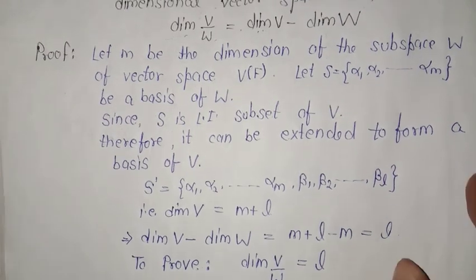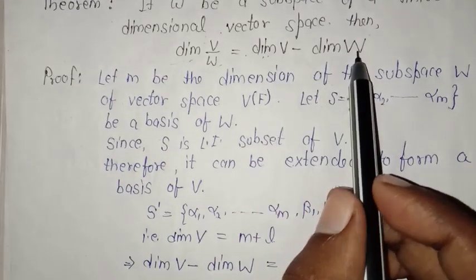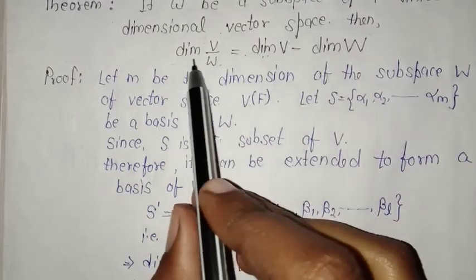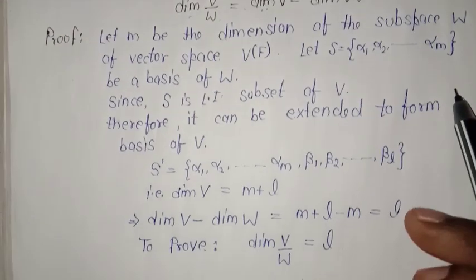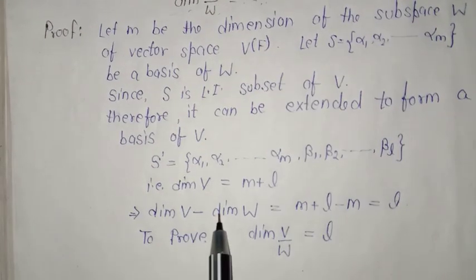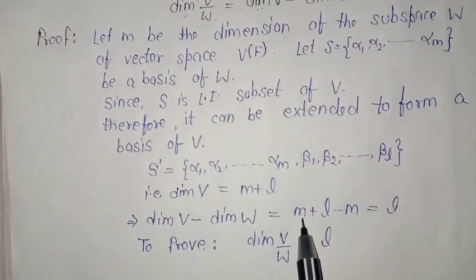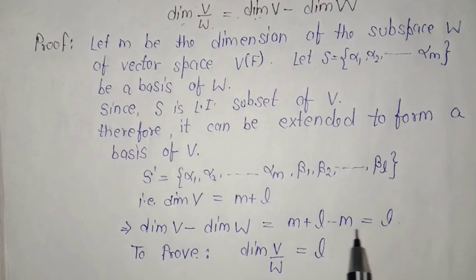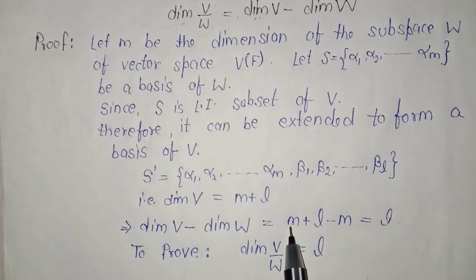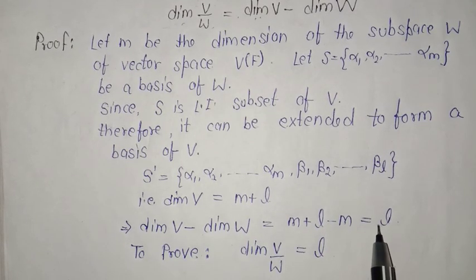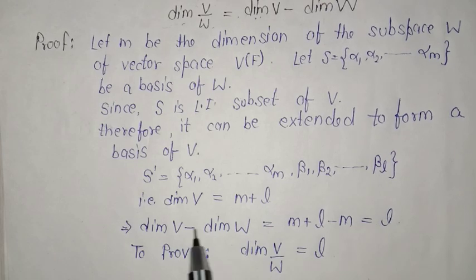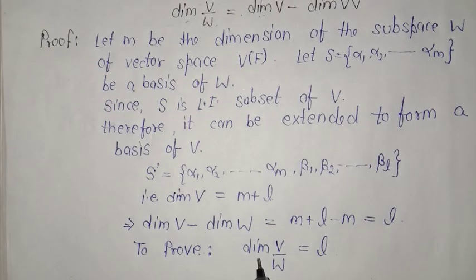Now we need to calculate dimension of V minus dimension of W. That will be equal to dimension of V by W. So if we calculate dimension of V minus dimension of W, this will be equal to M plus L minus M, because this is dimension of V and this is dimension of W. So the remaining portion is L. So we need to prove that dimension of V by W is equal to L.